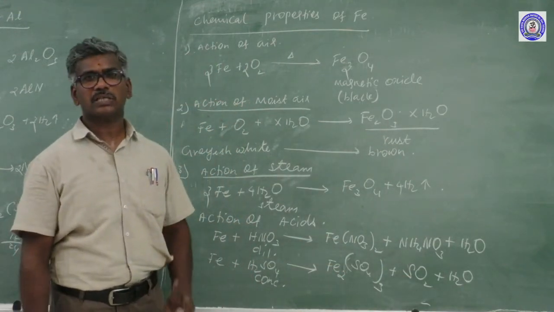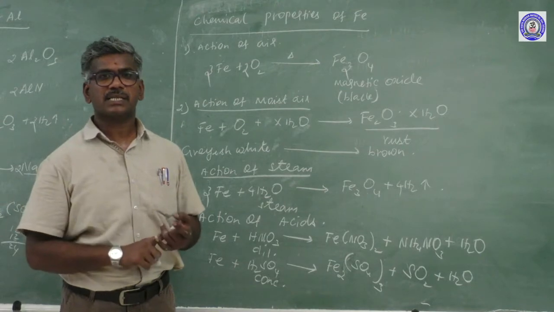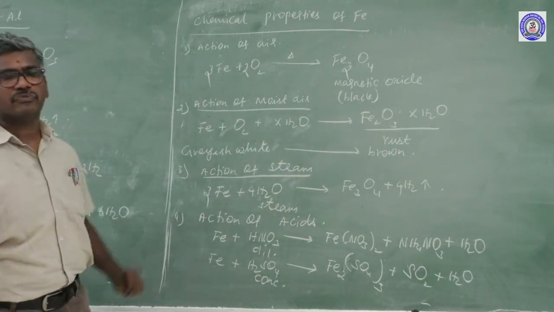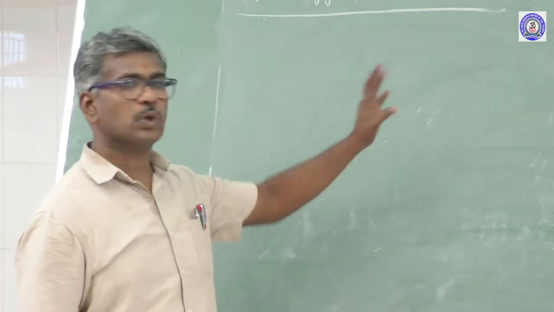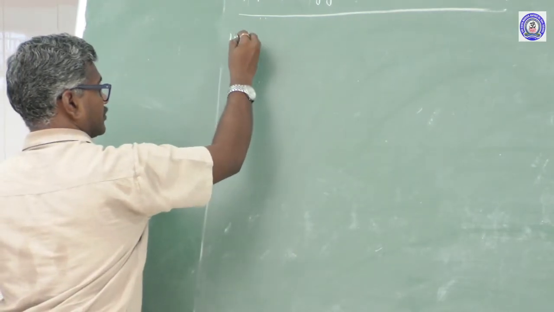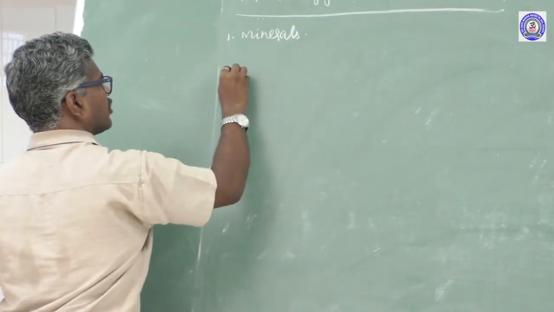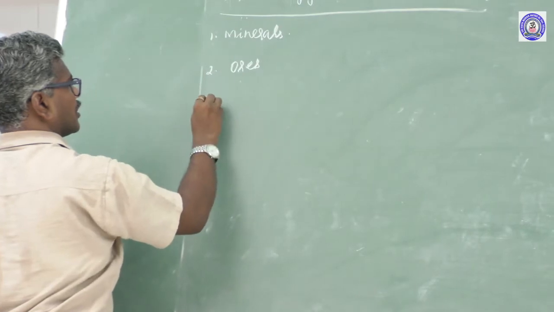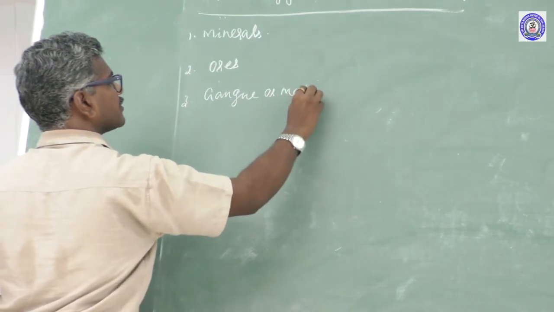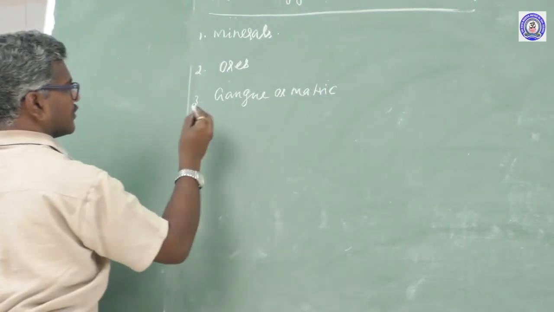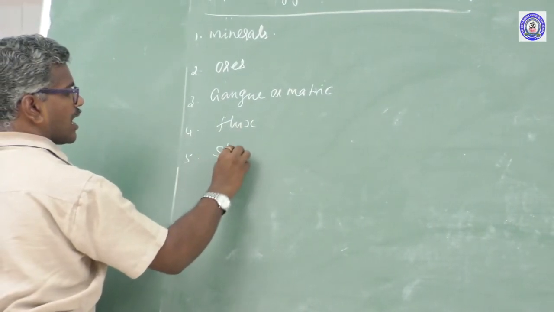Regarding 10th, totally 3 extractions. First one is copper, another one is aluminum, another one is iron. These are the chemical properties of the elements. During metallurgy, some terminology is used in this topic. First one is minerals. Another one is ores. Another one is gangue or matrix. Another one is flux, and the last one is slag.